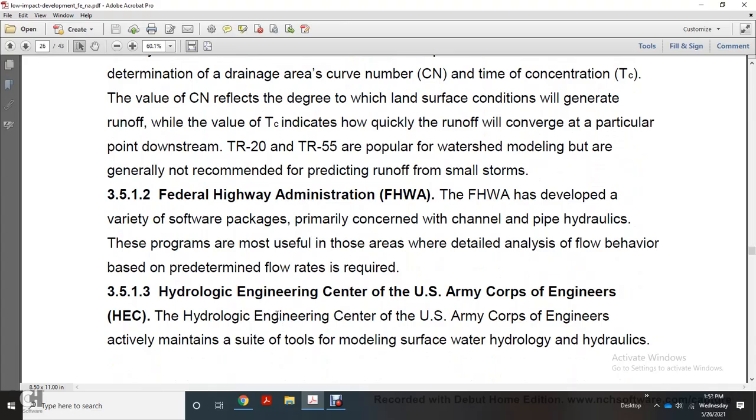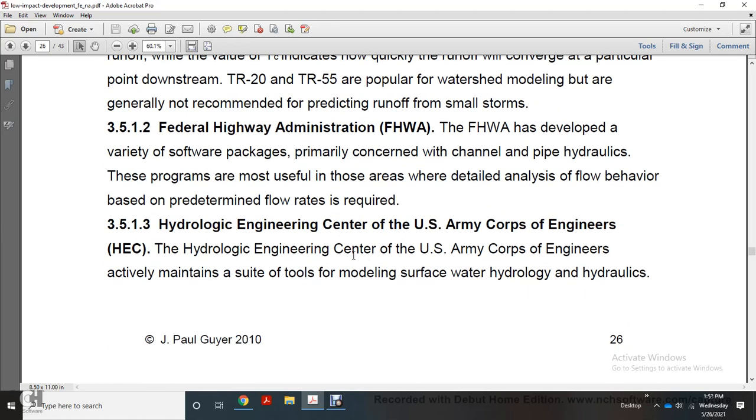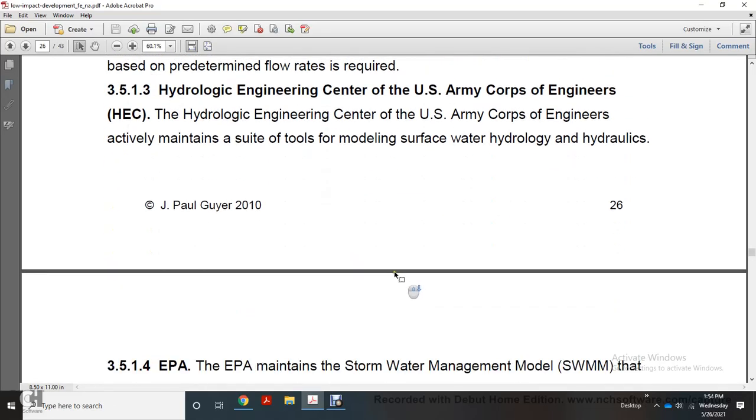Federal Highway Administration. The Federal Highway Administration has developed a variety of storm software packages prominently concerned with channel and pipe hydraulics. The programs are most useful in those areas where detailed analysis of the flow behavior based on predetermined flow rates is required. Hydrologic Engineering Center of the U.S. Army Corps of Engineers. The Hydrologic Engineering Center of the U.S. Army Corps of Engineers actively maintains a suite of tools to model surface water, hydrology, and hydraulics.